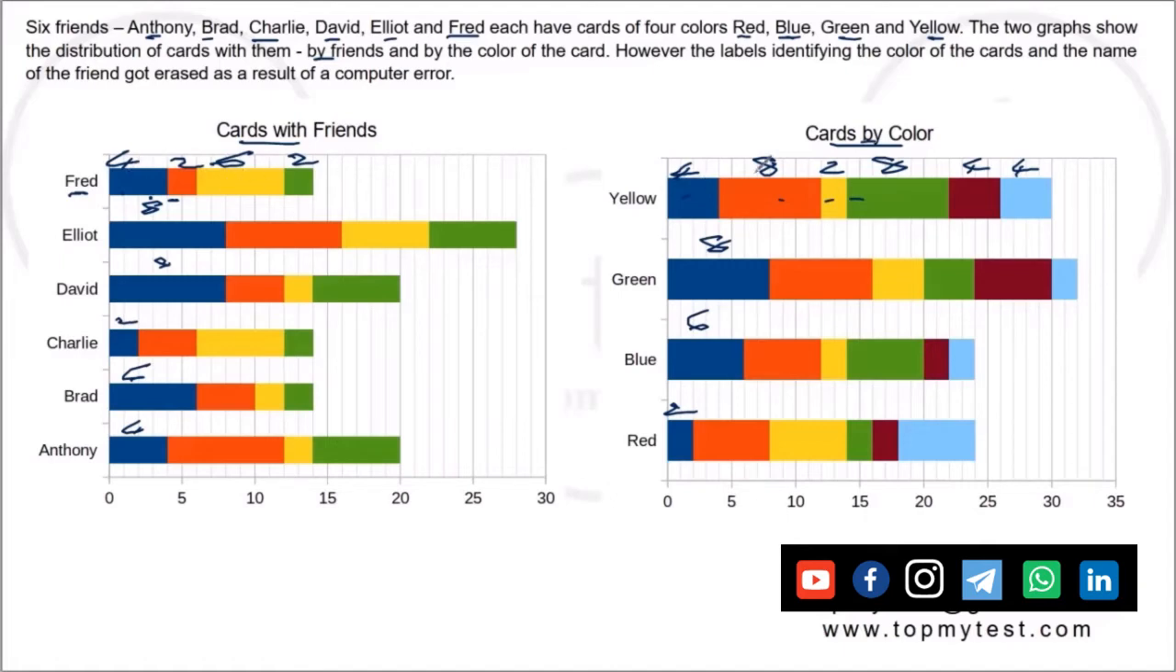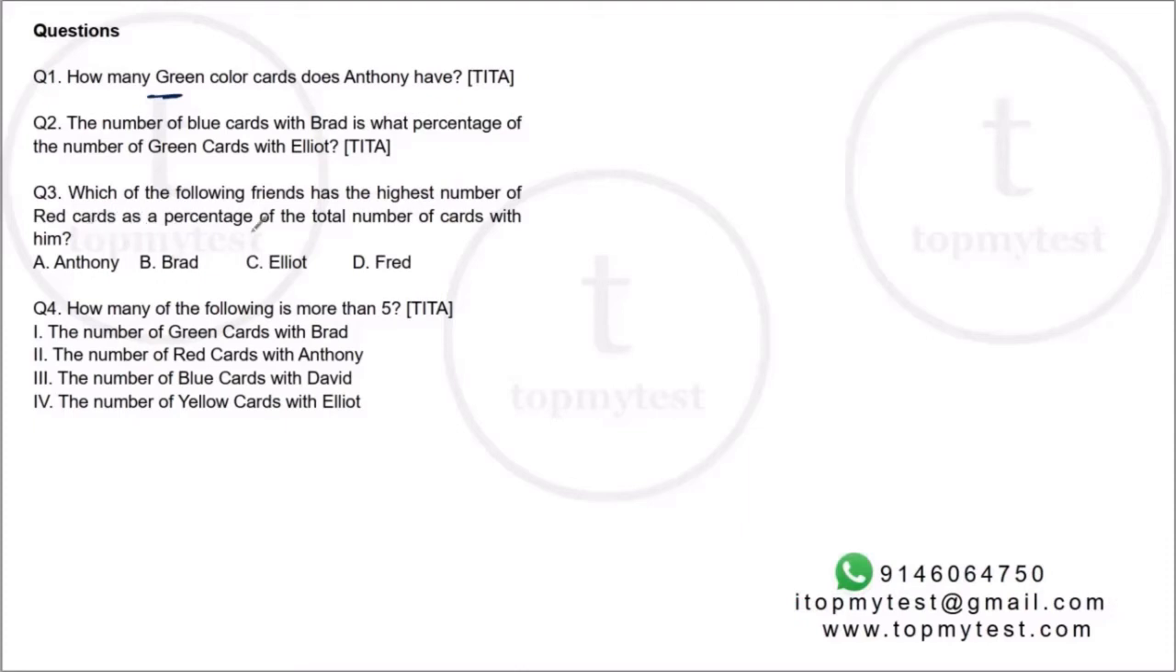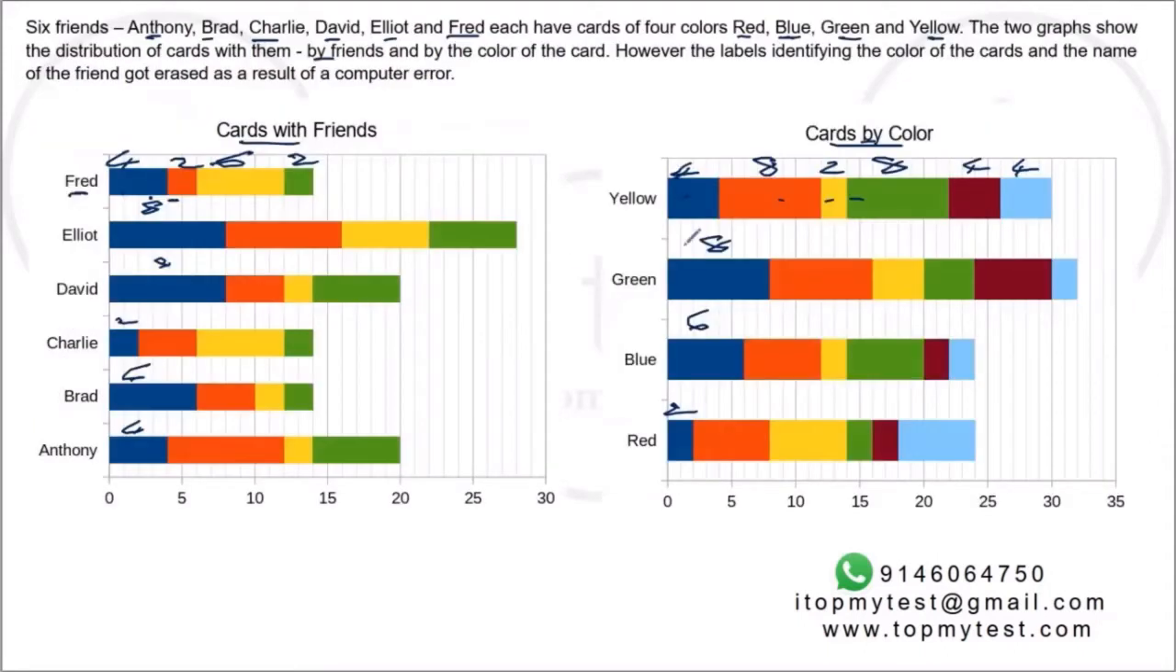If you jump to the questions, they are: how many green colored cards does Anthony have? What is the number of blue colored cards with Brad? What is the number of green colored cards with Elliot? Which of the following friends has the highest number of red cards as a percentage of total cards with them? And how many of the following is more than 5? All of this you need to determine. Basically, you'll have to match the cards color with the friends using these numbers.